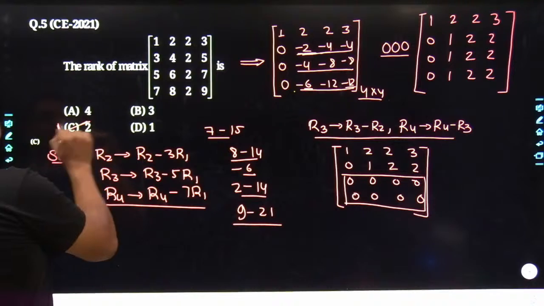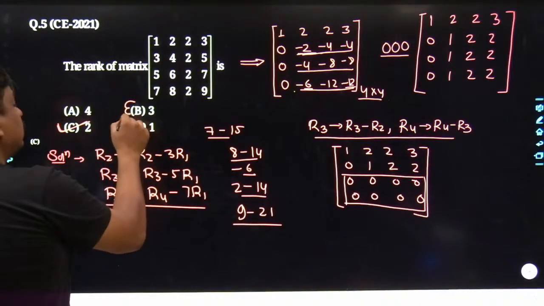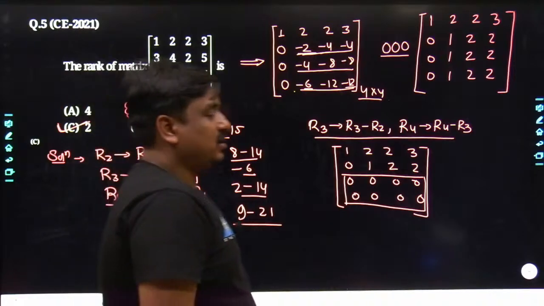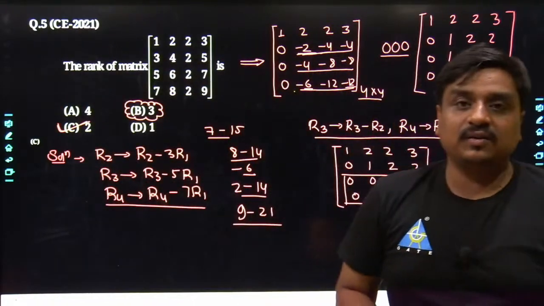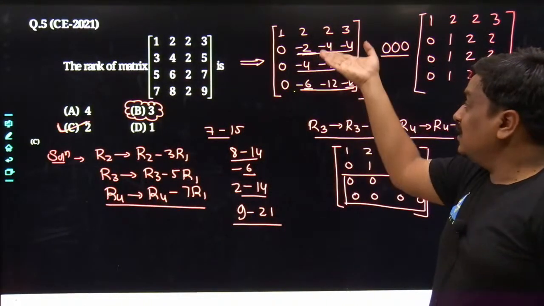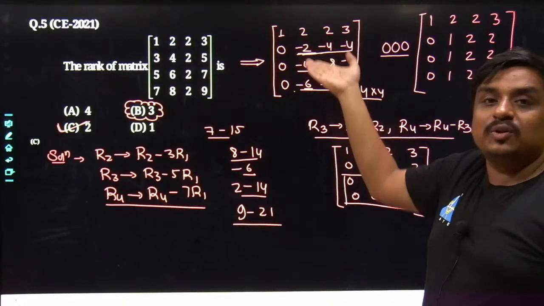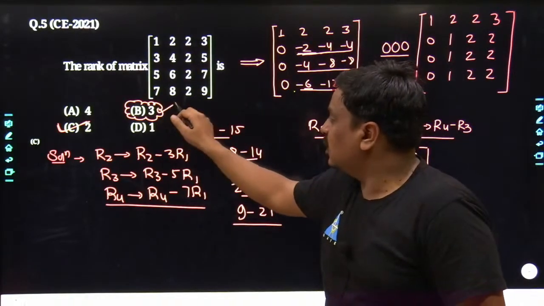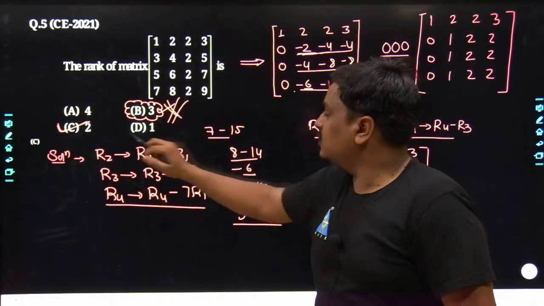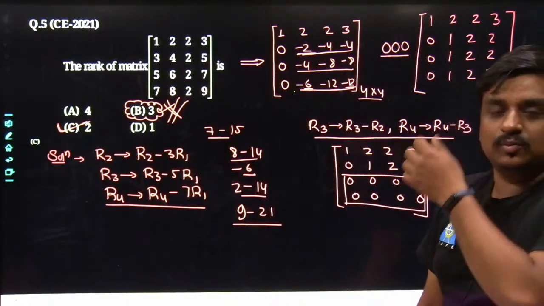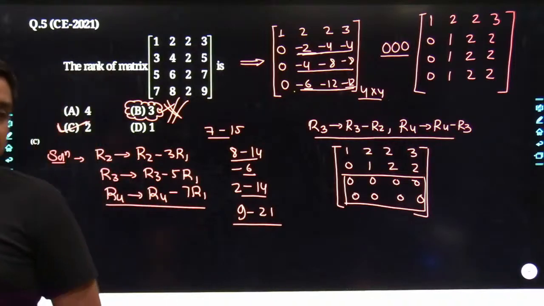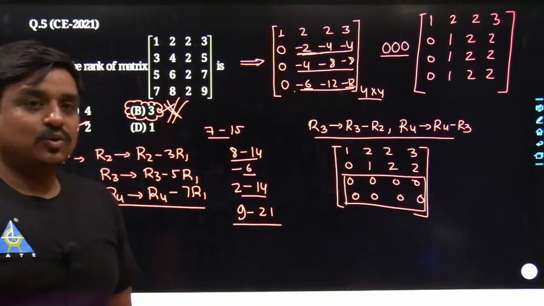It is option C. And I know whenever this sort of problem comes into the GATE examination, many of the students would think, sir, after doing much of the effort, I did not get the second row, which was dependent on the rest of the rows. So I feed the answer as 3. No, 3 is the wrong answer. The best most answer is C. Till this moment, each and everything must be clear to all of us.